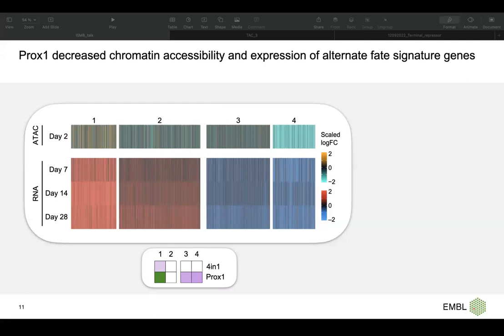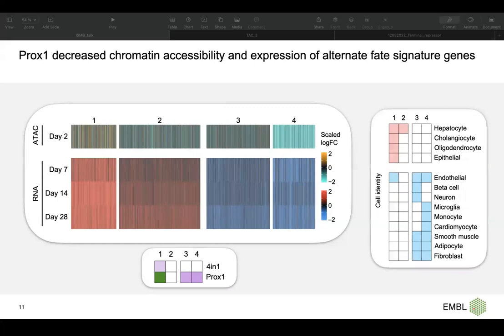But then what are these genes? We first looked at the marker genes from these 18 cell fates and checked whether they are enriched in one of these clusters. Interestingly, we saw that hepatocyte and some hepatocyte-like cells like cholangiocyte are enriched in cluster 1, which are the genes that got upregulated in PROX1 overexpression. On the other hand, most of the other cell fates ended up in clusters 3 and 4, which are the genes that PROX1 targets and represses.